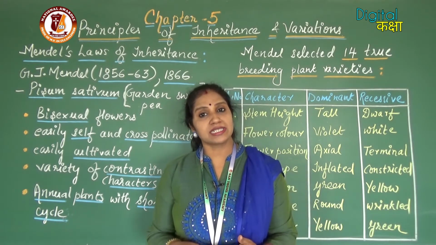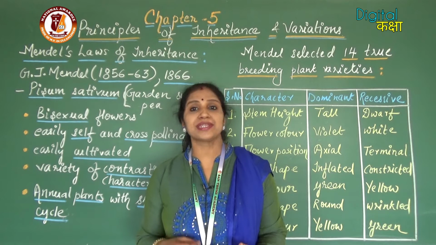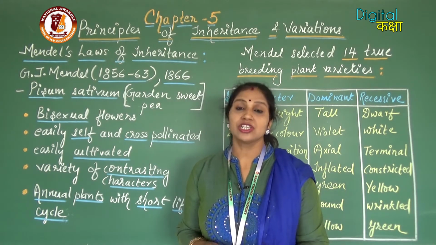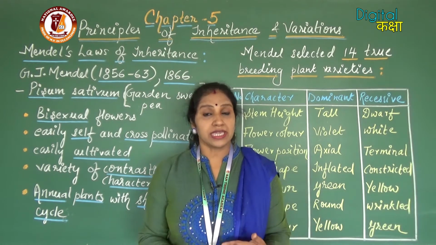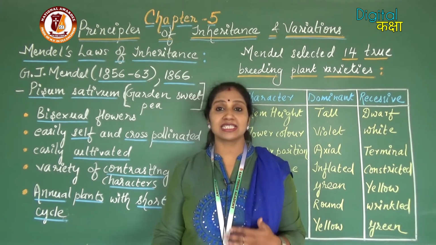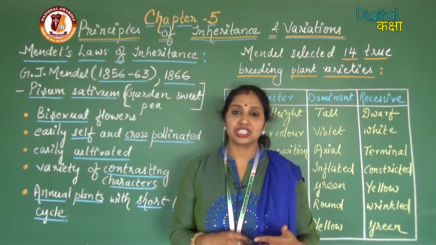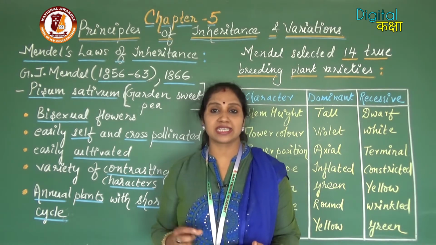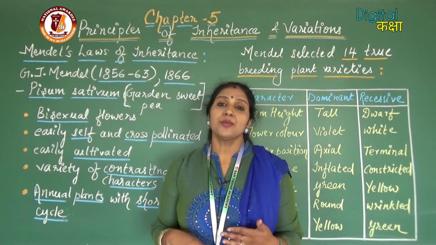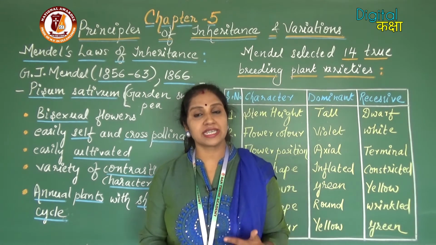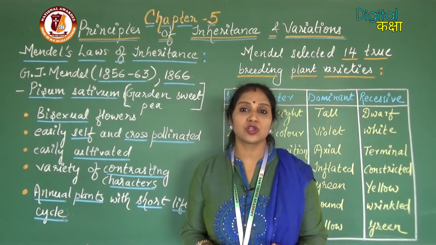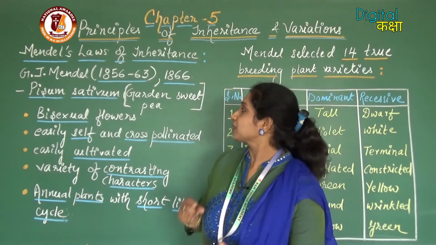These postulates were later framed as Mendel's laws of inheritance. So, G.J. Mendel performed hybridization, or we can say self-pollination and cross-pollination experiments, that too artificial, and he put forward a few postulates which later came to be known as Mendel's laws of inheritance.